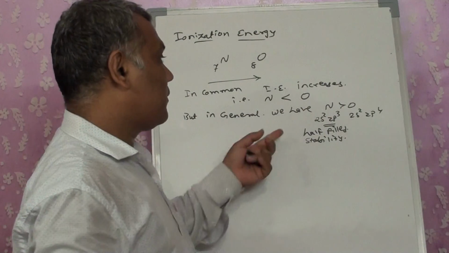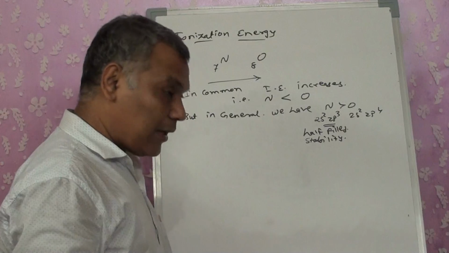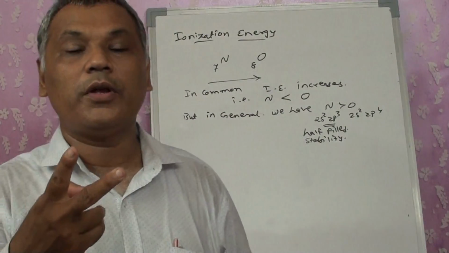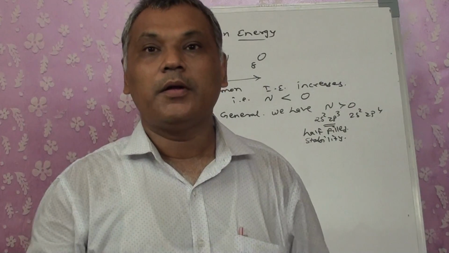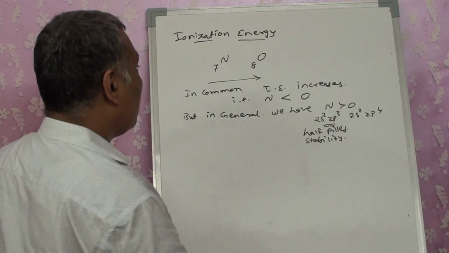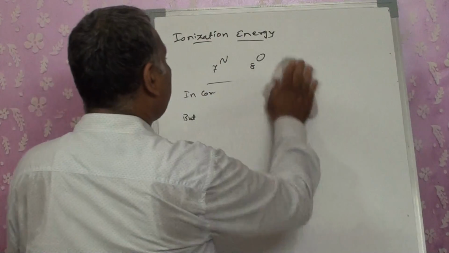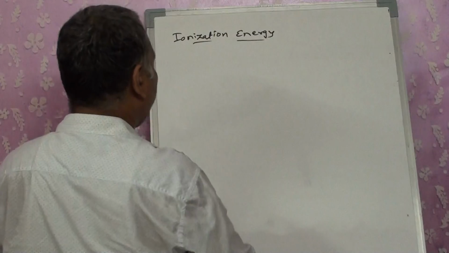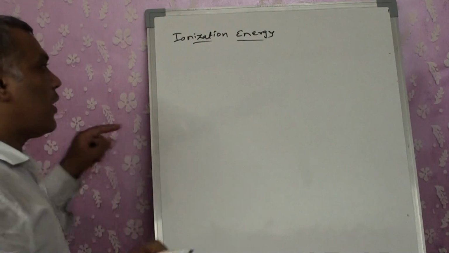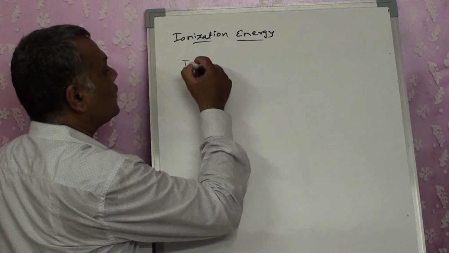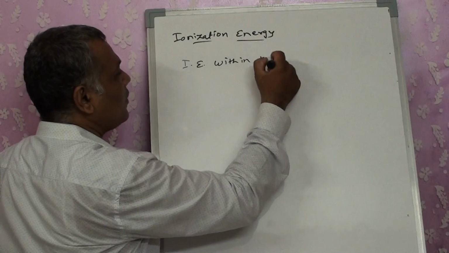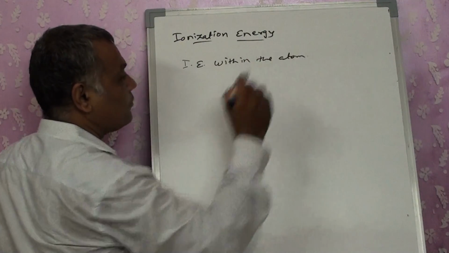Now within it we know that certain elements have a tendency to donate 1 electron or 2 electrons or more than that, right? An example is aluminum. Ionization energy within an element. This is the third factor, an additional factor for ionization energy: ionization energy within the atom, right?